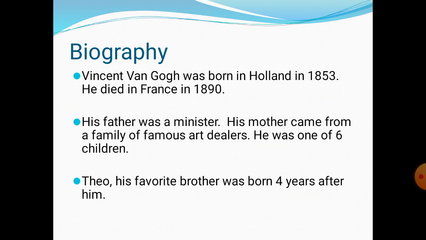Okay, let me start telling about Vincent van Gogh. He was born in Holland in 1853 and he died in France in 1890. His father was a minister. His mother came from a family of famous art dealers. He was one of 6 children. Theo, his favorite brother, was born 4 years after him.